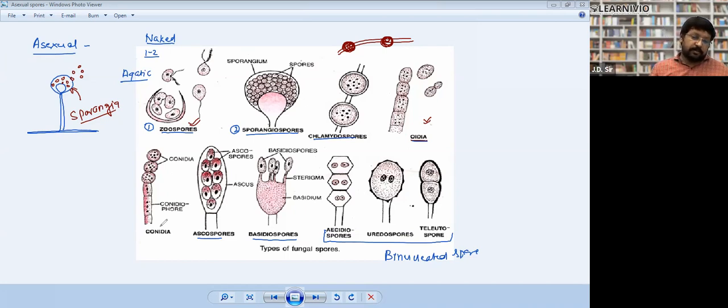Next, conidia. Now what are conidia? They are found on certain branches, and these are called conidiophores. Like, you must have heard the name of penicillin.